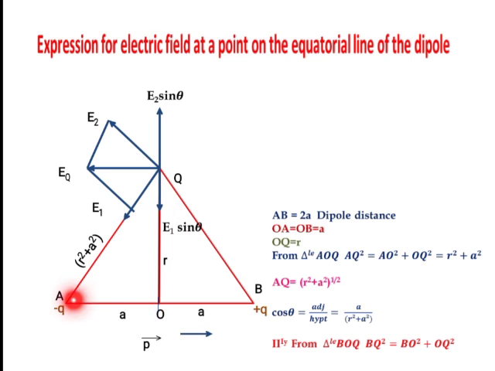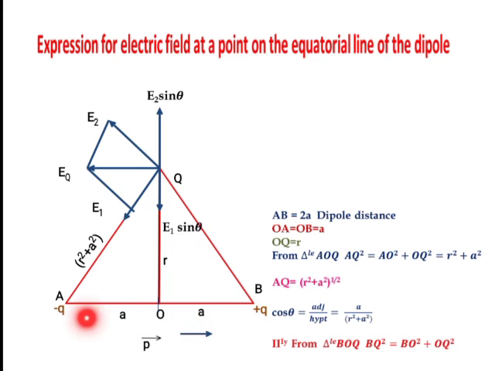From triangle AOQ, this is one right angle triangle. Similarly, BOQ is also a right angle triangle here. Suppose we consider this triangle AOQ, this is r and this is a. AQ square is equal to AO square plus OQ square.